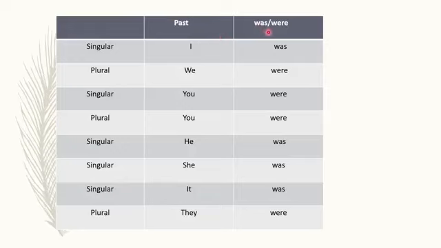But here we will learn when we will use was and when we will use were. We use was with a singular noun or pronoun. Okay? And were we will use for the plural noun or pronoun.